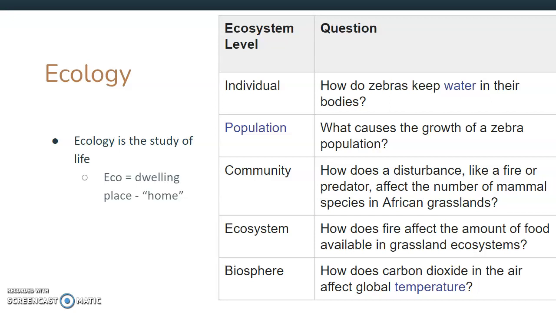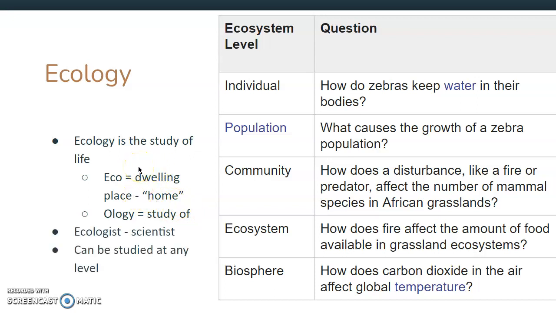Just wanted to throw something at you guys, which is ecology. That's something that we'll be looking at. Ecology is the study of life. Eco means dwelling place or home. So it's like home, and then ology is the root for study. So it's like kind of the study of homes or where animals live. And then a scientist that studies ecology is an ecologist, and it can be studied at every different level that